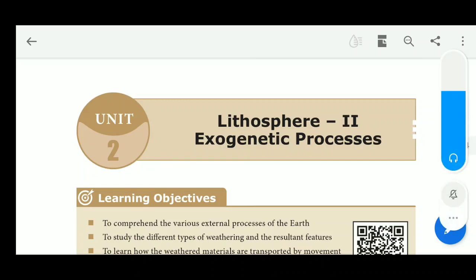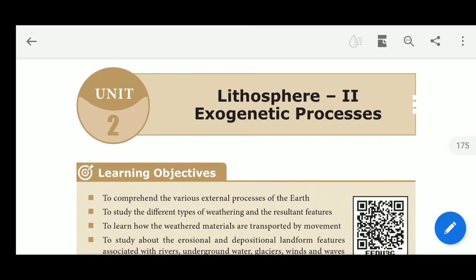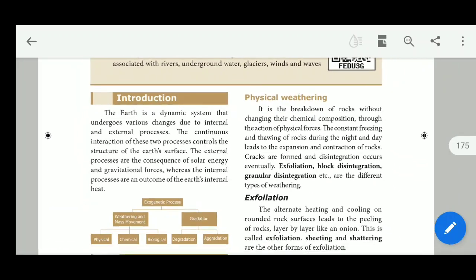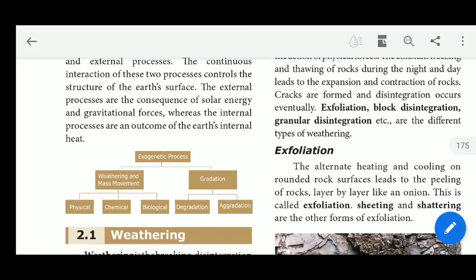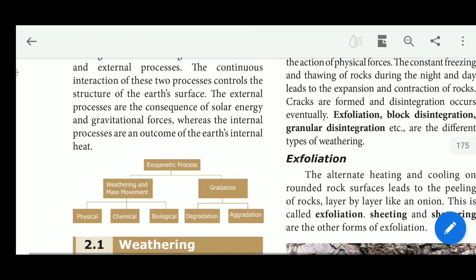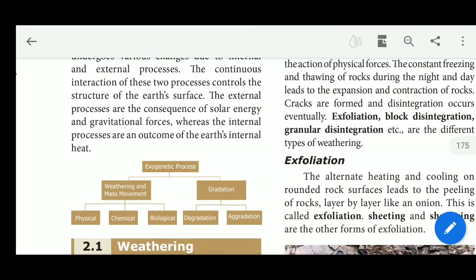Today we are going to discuss a new lesson, exogenetic processes. In the first lesson we discussed endogenetic processes, but today we are going to discuss a new lesson, Lithosphere 2: exogenetic processes. In this lesson we are going to discuss weathering, mass movement and gradation. These are the important processes of Lithosphere 2, that means exogenetic processes.